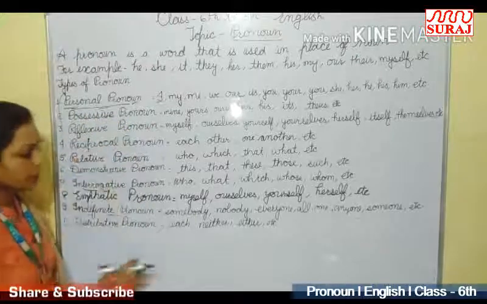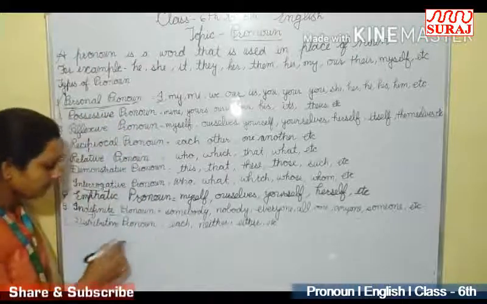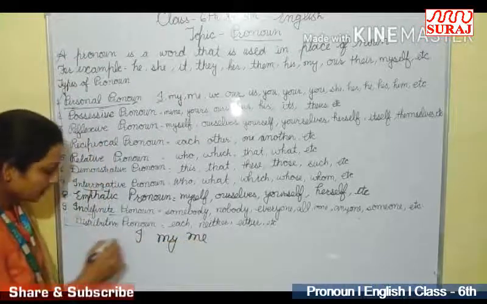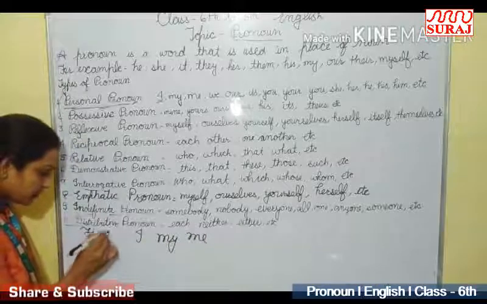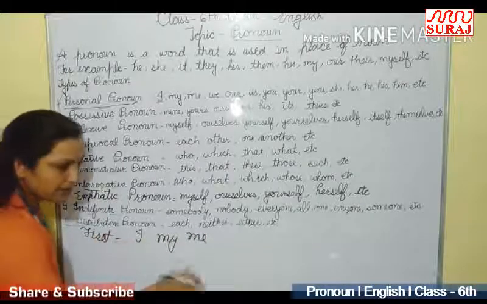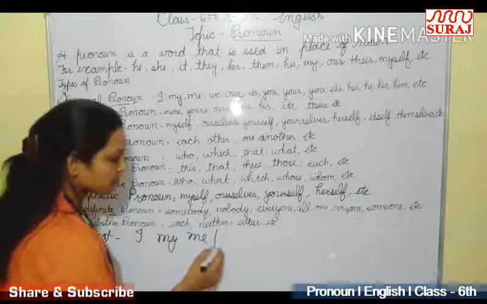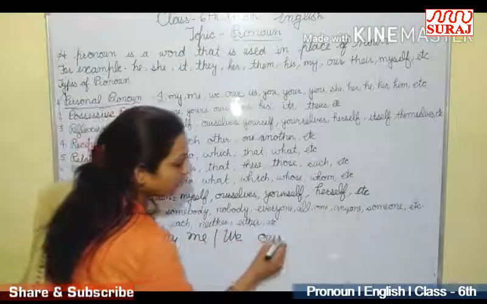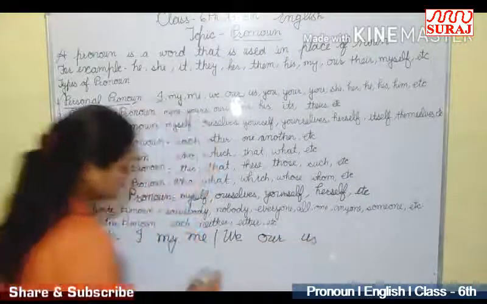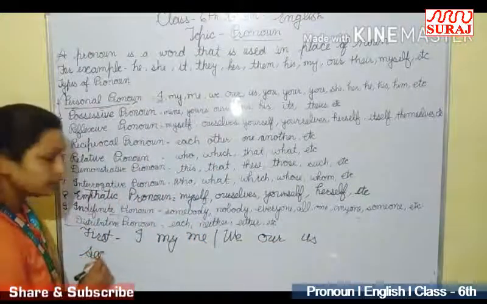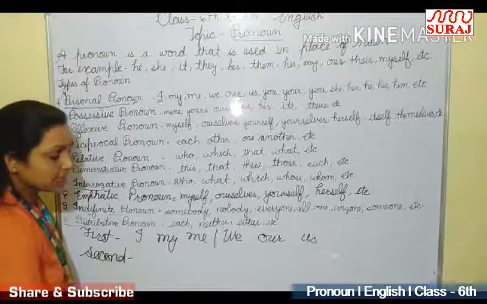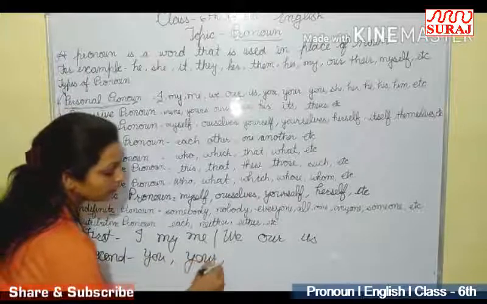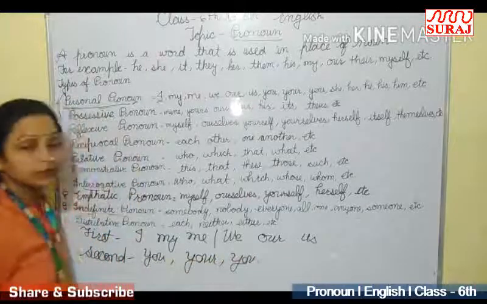To learn personal pronoun, this is the table. I, my, me for the first person. And the plural of first person pronoun is we, our, us. Second person pronoun: you, your, you.